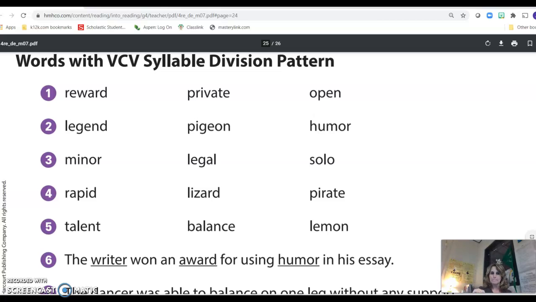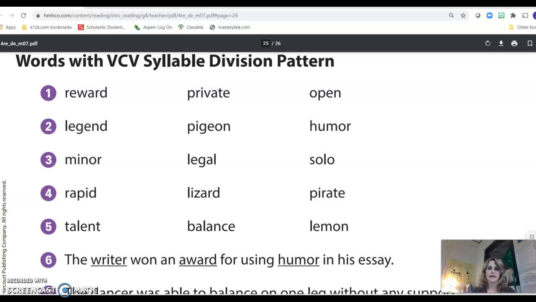Last row. Talent, balance, lemon. Give you a few minutes to think. Think about, was it a long A and E, or were they short A and E sounds?